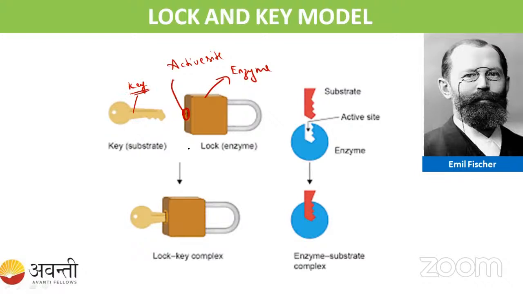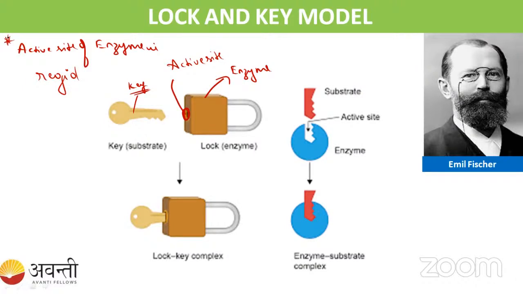According to this model, what they have told is based mainly on the active site of the enzyme. The active site of the enzyme is rigid.